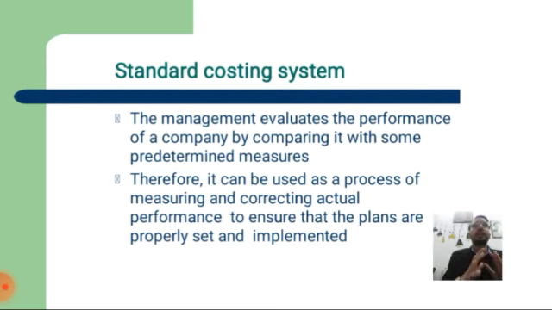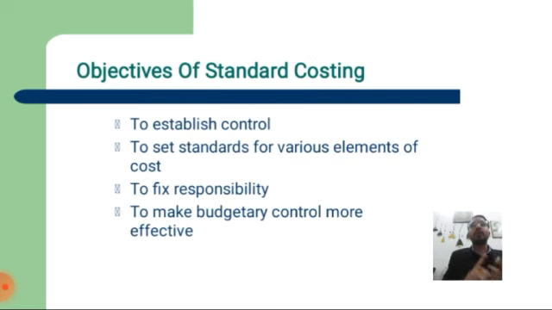Salient features of standard costing. Following are the features of standard costing. First is setting of the standard. Standards for each element of cost, like material, labor and overheads, are essentially set separately. Second is measurement of the actual cost incurred to produce. Third is comparison of actual cost with the predetermined standard, made by determining the variation. Fourth is analysis of variance, done for the purpose of ascertaining the causes of variation. And last one is reporting. After analyzing the variance, the results are reported to management, who take appropriate decisions and rectify them.